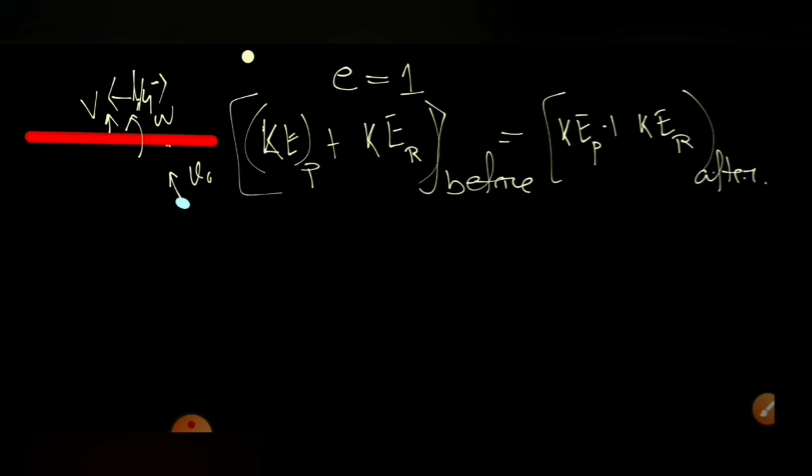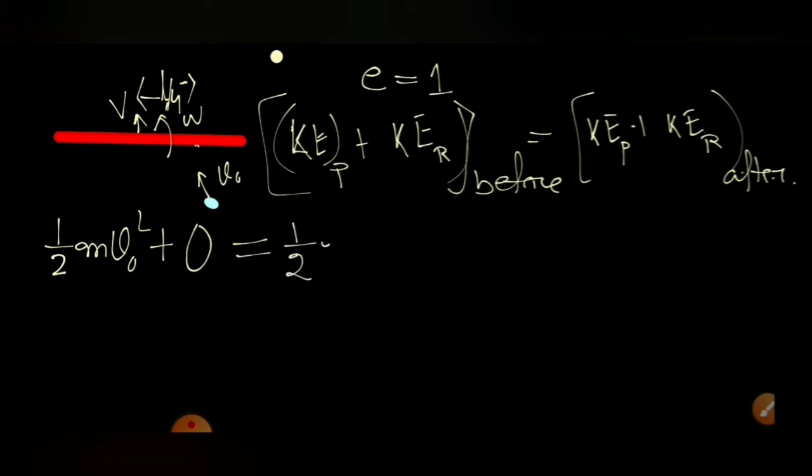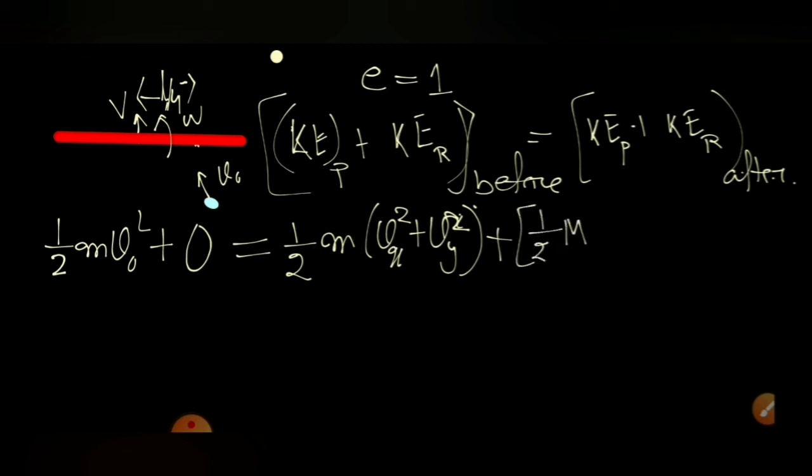So this we substitute in. Before collision the energy will be equal to half m v naught square, and the rod was at rest. This should be equal to, after the collision, the particle moves with the velocity Vx i plus Vy j, the speed square equal to Vx square plus Vy square for the particle, and for the rod you have to write half M Vcm square. Half m v square plus half m Vcm square plus half ICM omega square, where ICM is ml square by 12, into omega square.